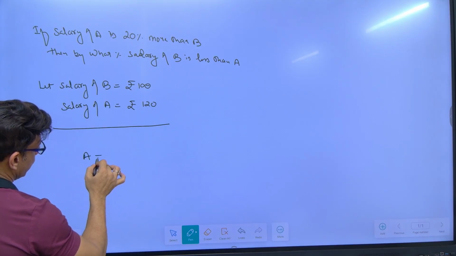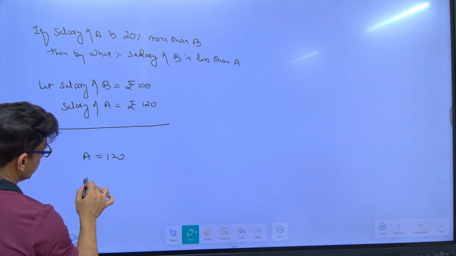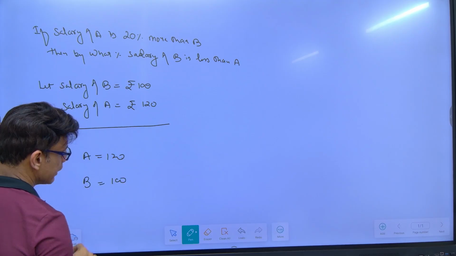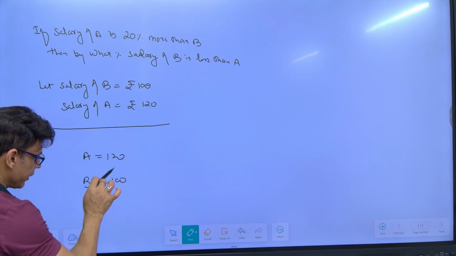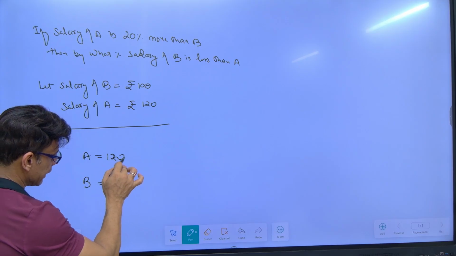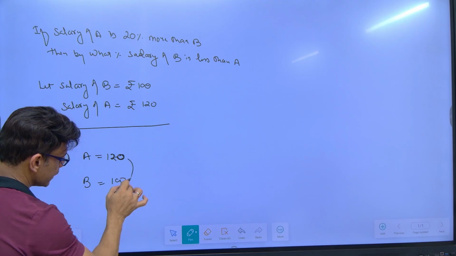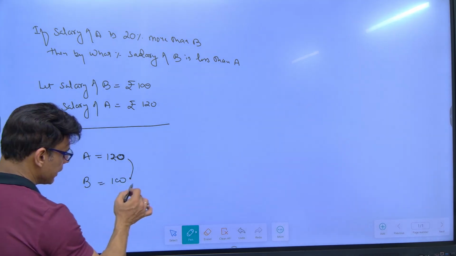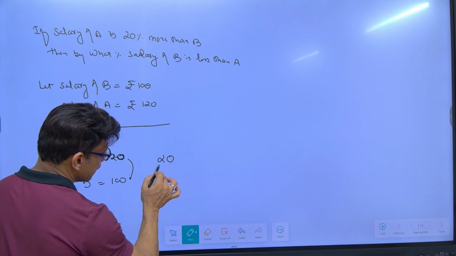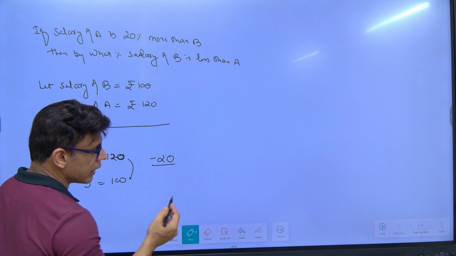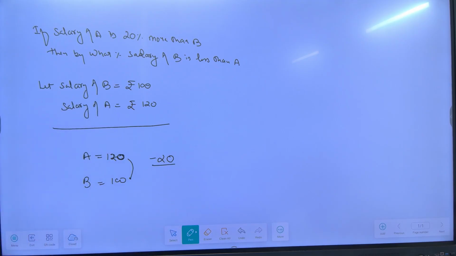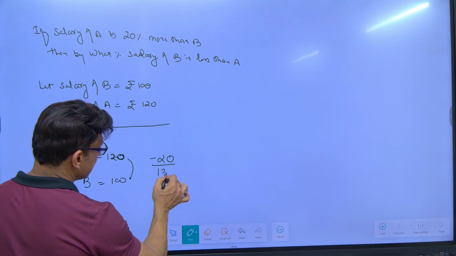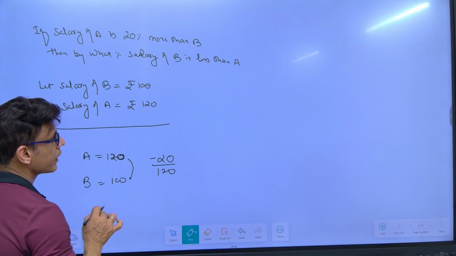So A is now 120 and B is 100. So how much less is the salary of B than A in terms of rupees? 20. The salary of B is 20 less than whose salary? A's salary, which is 120.